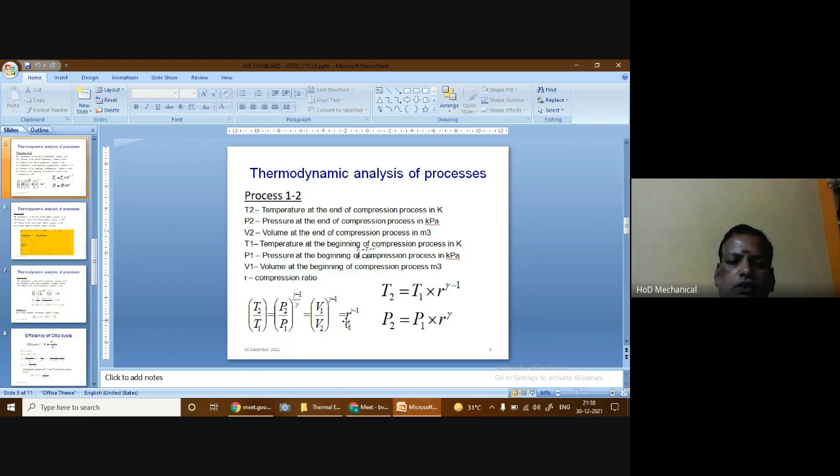So we can write (V1 by V2) power gamma minus 1 as r power gamma minus 1, as r represents the compression ratio, which is given by the ratio of V1 by V2. So from this relationship, I can write that the value of T2 is equal to T1 into r power gamma minus 1, and P2 is equal to P1 into r power gamma.